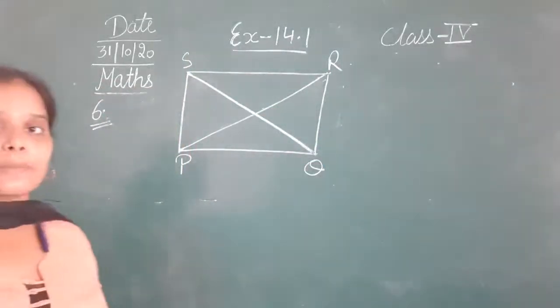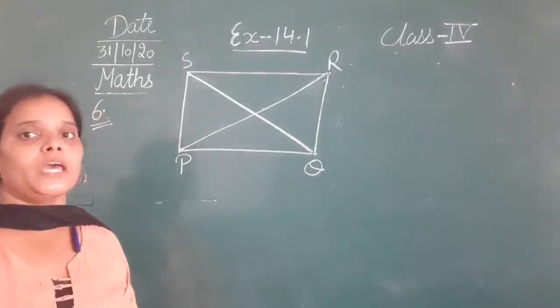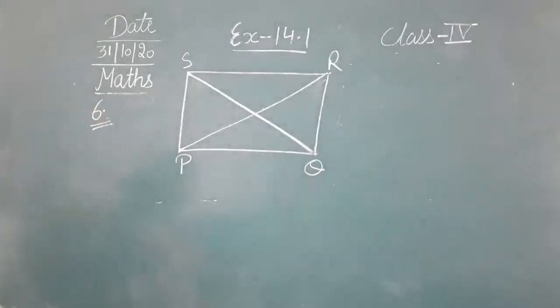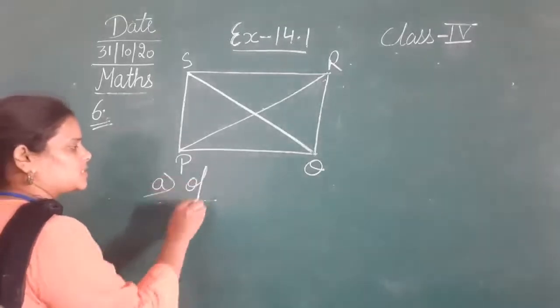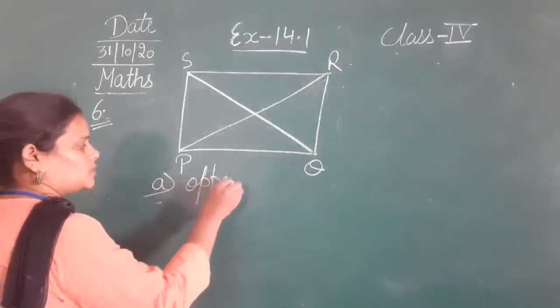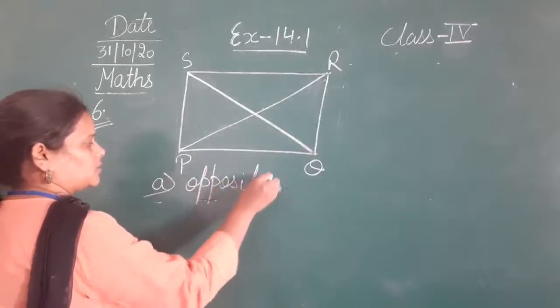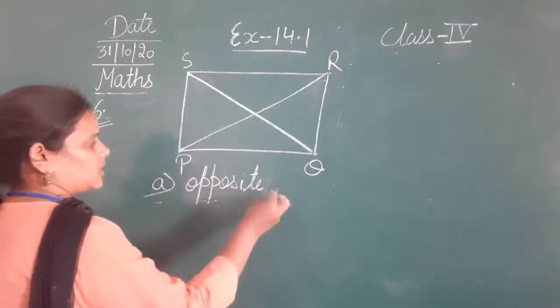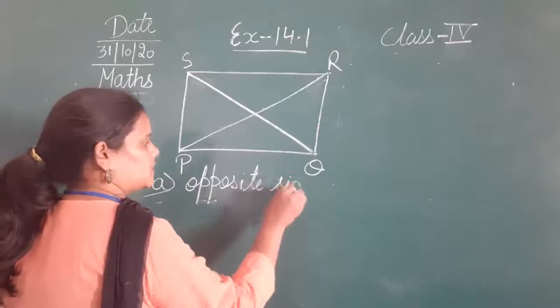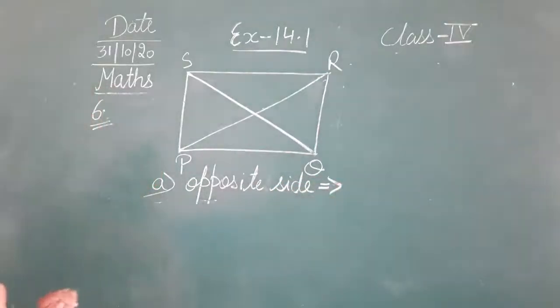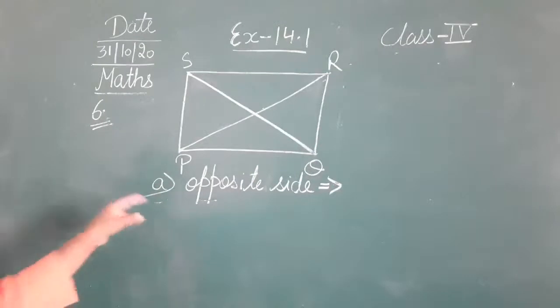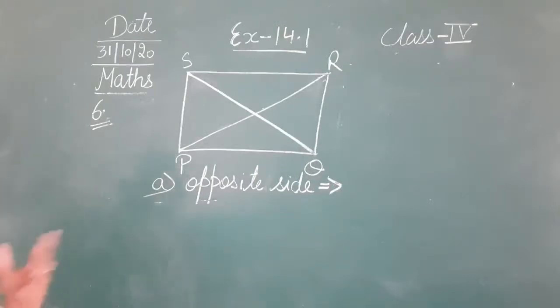So now अब आपके पास 3 questions उन्होंने अलग अलग पूछे हैं that you have to answer. The first question is that we have to mention the opposite sides of this given rectangle. जो हमारे पास ये rectangle दिया है, we have to mention the opposite sides of this given rectangle. तो हमारे इस given rectangle की opposite sides बतानी है.